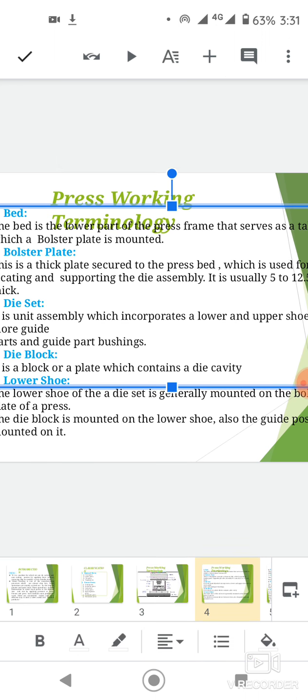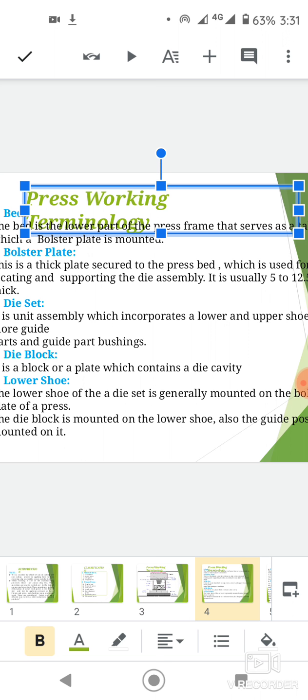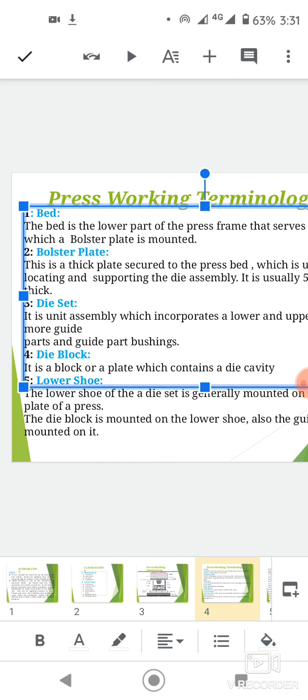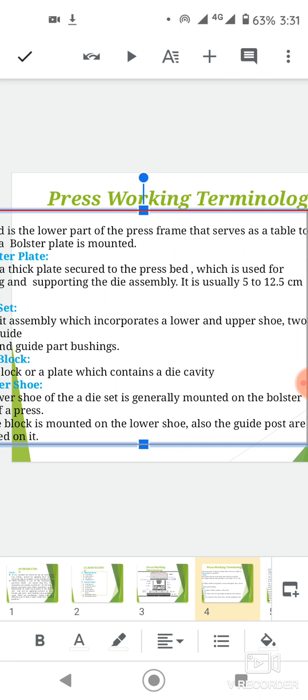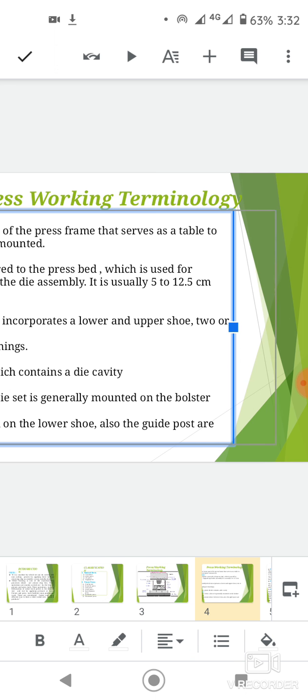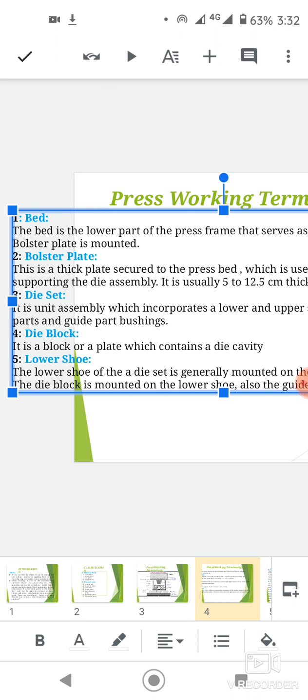And next, the first one is the bed. The bed is the lower part of the press frame that serves as a stable base to which a bolster plate is mounted.